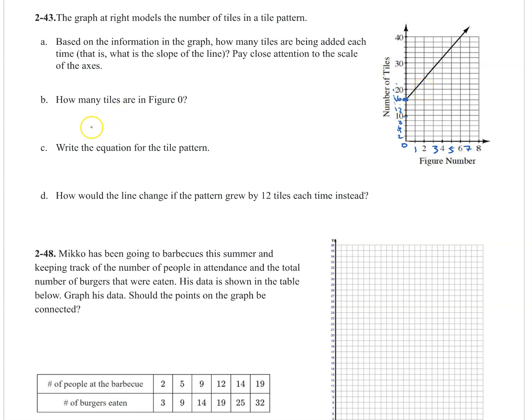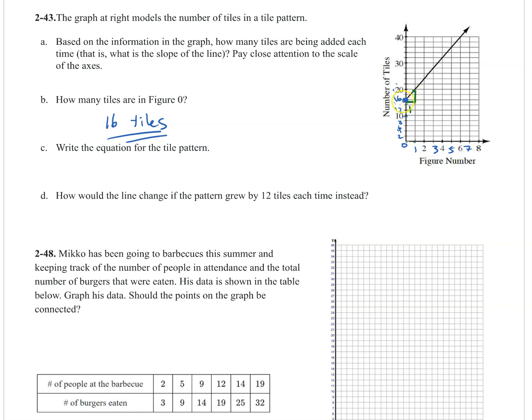How many tiles are in figure 0? Well, figure 0 has 16 tiles. Okay? Then let's find the growth. So I'm going to draw a little slope triangle. Delta x 0 to 1, so that's a distance of 1.